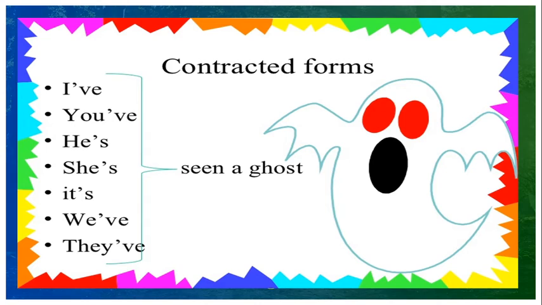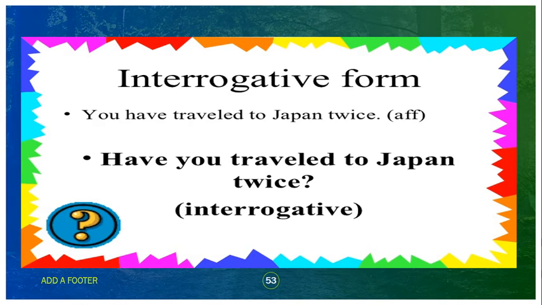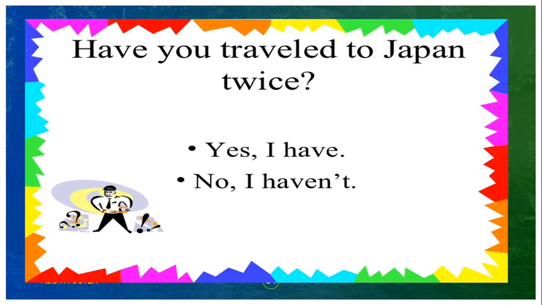Short form of this sentence: I have, this is the short form. You have, he has, she has, it has, we have, they have. Short forms are given here, we have to use them in this way. To frame an interrogative sentence: you have traveled to Japan twice. This is a positive sentence. If you want to frame a question sentence, we have to frame: have you traveled to Japan twice? This is a question sentence. Answer: yes, I have. If the answer is no, no, I haven't.